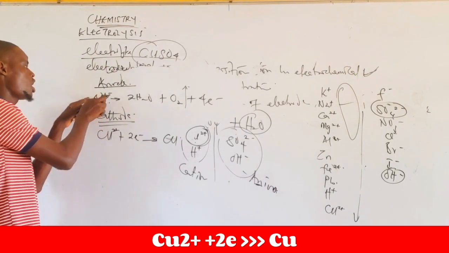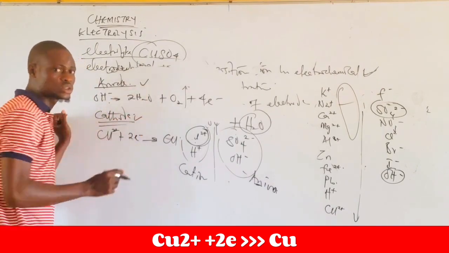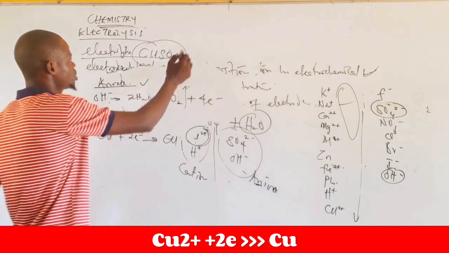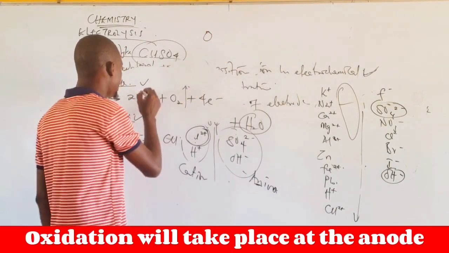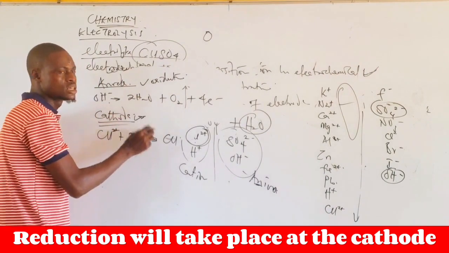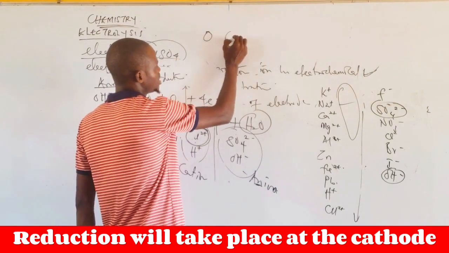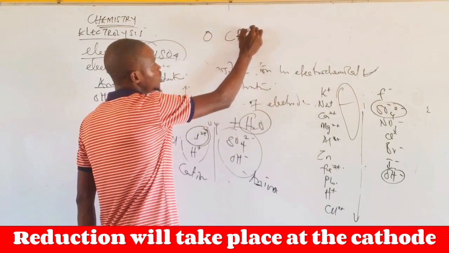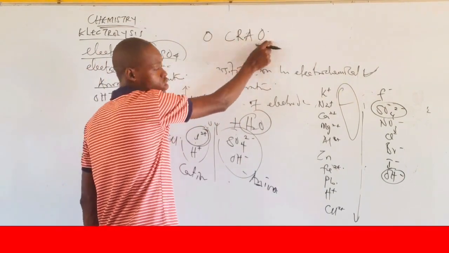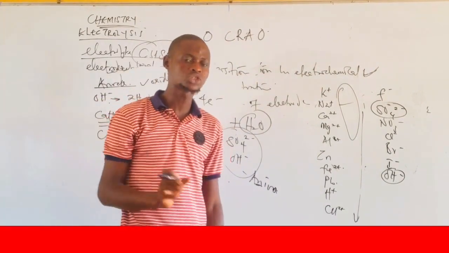Now in this place here, OH⁻ loses electrons to the anode. Now what takes place at the anode and what takes place at the cathode? Let me try to explain. At the anode, because electrons are being lost, oxidation will take place at the anode, while at the cathode compartment, reduction takes place. How do we know? You can use this format: cathode means reduction, anode means oxidation. So oxidation takes place at the anode, while reduction takes place at the cathode compartment. I want you to take note of that.